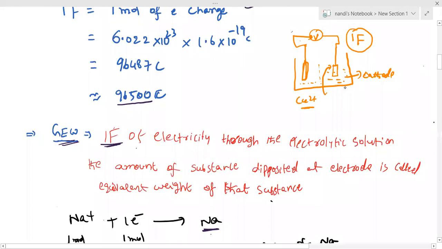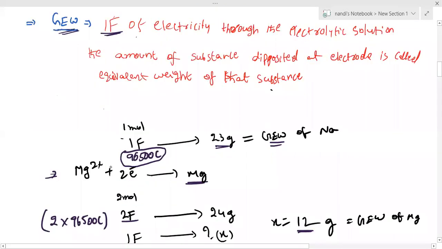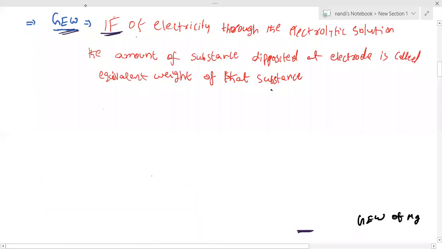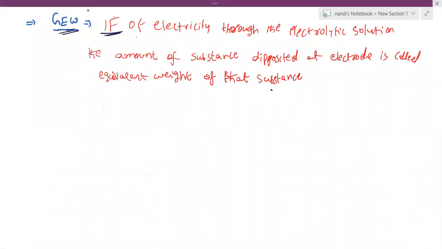Fine. So now the equivalent weight concept we are going to discuss again, one more time. Please concentrate, everyone. It is a very simple concept. You can get it by remembering the way, but I am explaining with reasons. Please try to find out. We are connecting our basics to higher concepts. Once the definition is completed, look here.